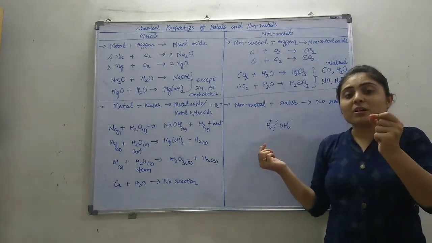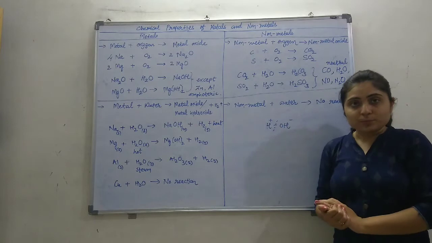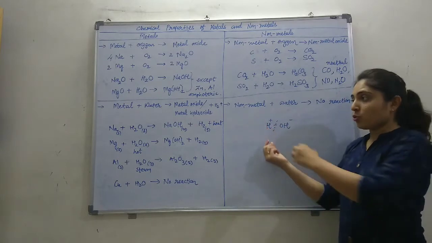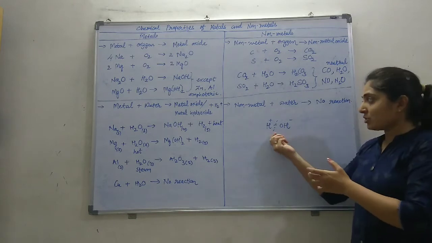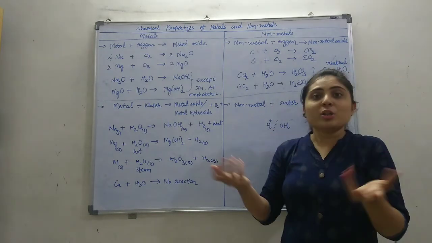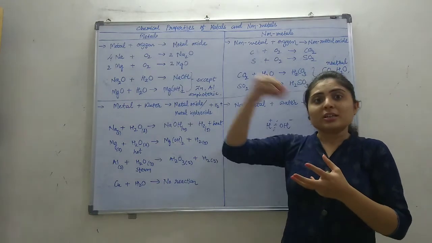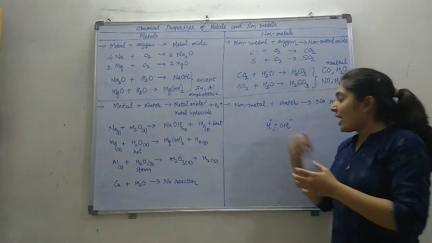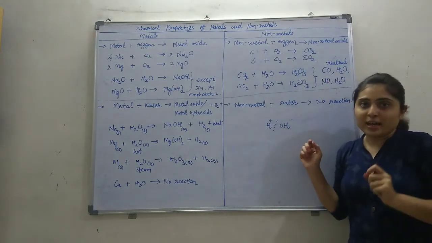If it needs to become a neutral atom, it needs electrons, because H plus has no electron in it. If it wants to become neutral, it needs one electron. So H plus needs electrons to become H2, neutral hydrogen gas.